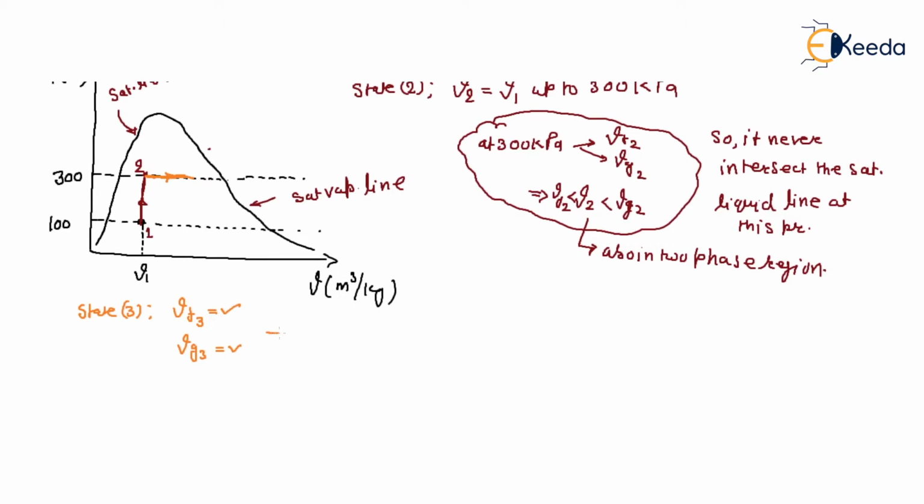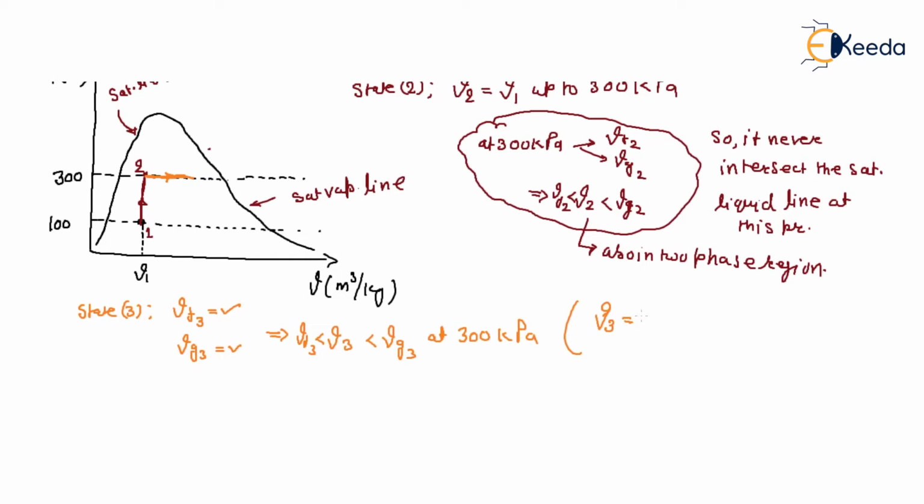We can see that for state 3, V3 is less than Vg3 and greater than Vf3 at 300 kilopascal. And what is V3? V3 is nothing but at the stop.